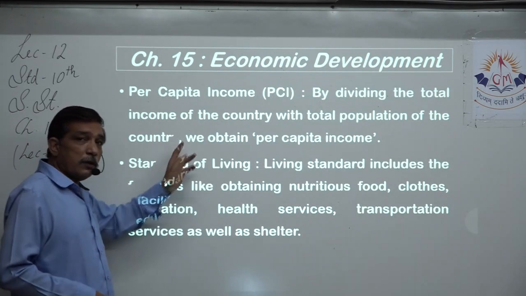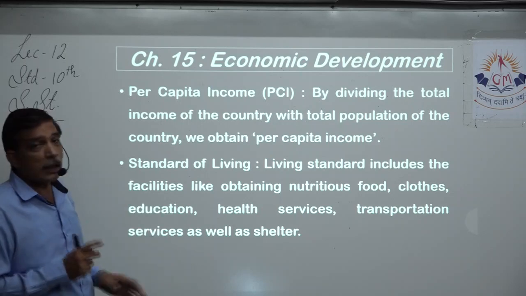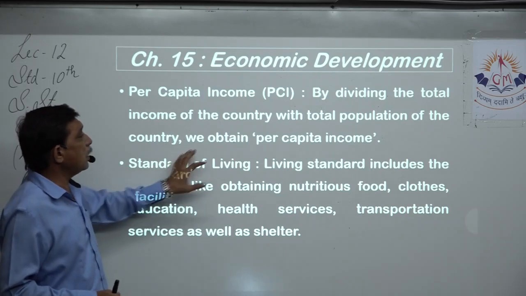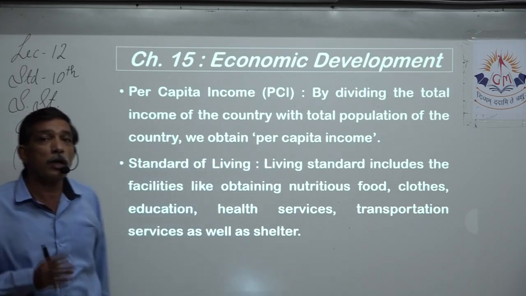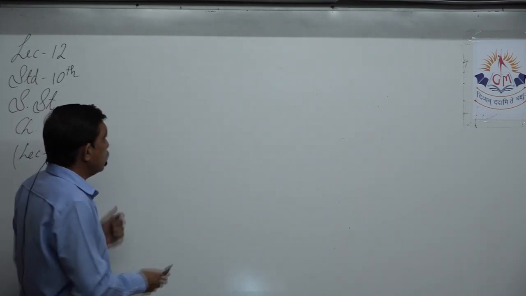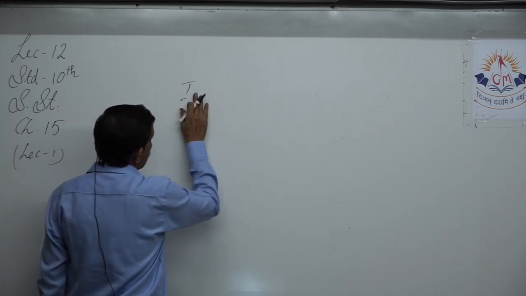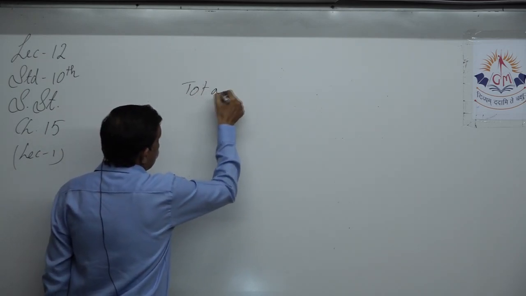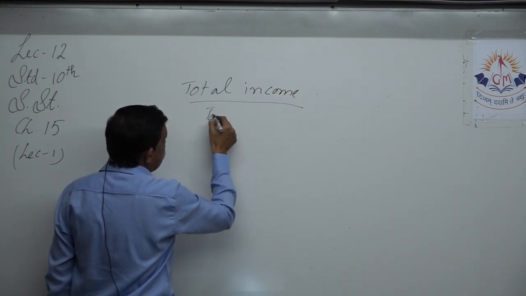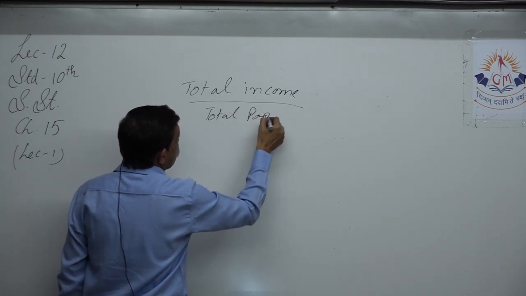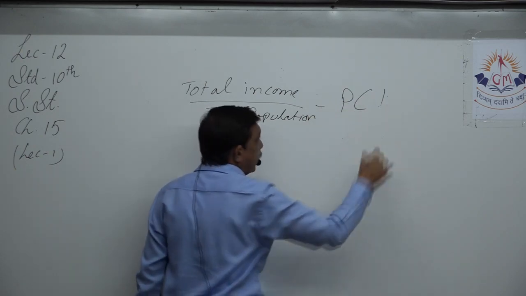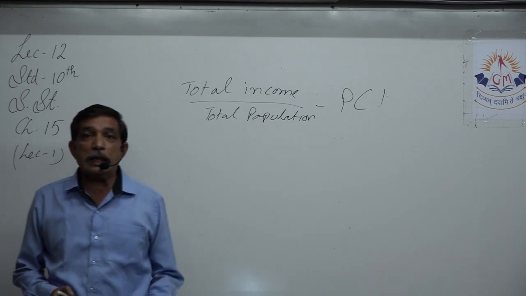Per capita income, this is the definition for per capita income. By dividing the total income of the country with the total population of the country, the result we obtain is per capita income, that we have already discussed. Total income of the country divided by total population, that is called per capita income. From now on we will call it PCI.